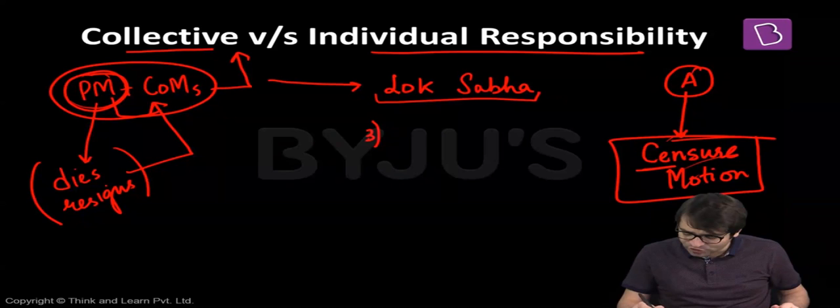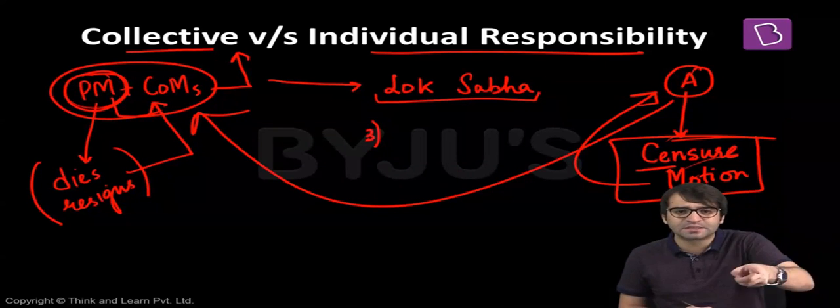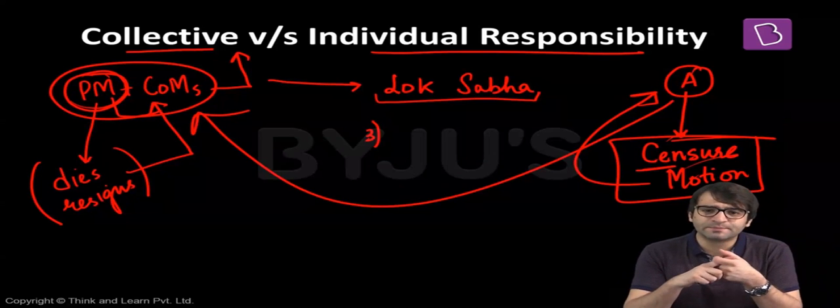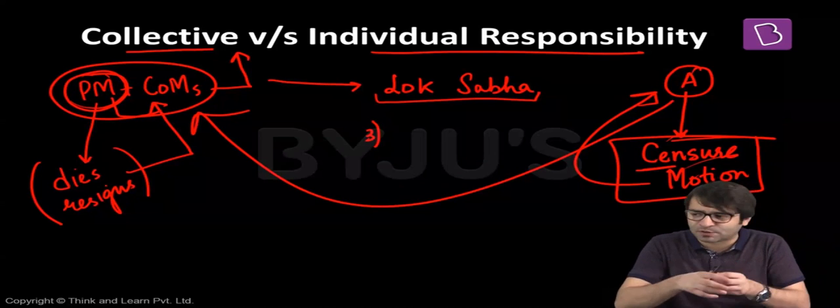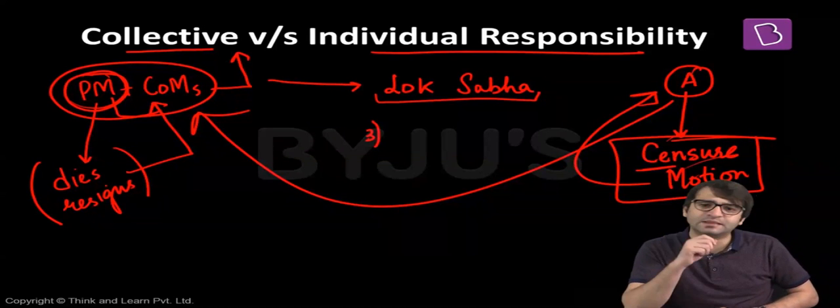If the censure motion is passed against this Minister A, it amounts to censure of the entire Council of Ministers. That means the censure of one minister means censure of the entire Council of Ministers as well. That is what we call collective responsibility. That means collectively, the Prime Minister and the Council of Ministers will be collectively responsible to the Lok Sabha. If they have the majority in Lok Sabha, which is a simple majority, they will continue. The moment they lose the simple majority, they have no other option but to resign.